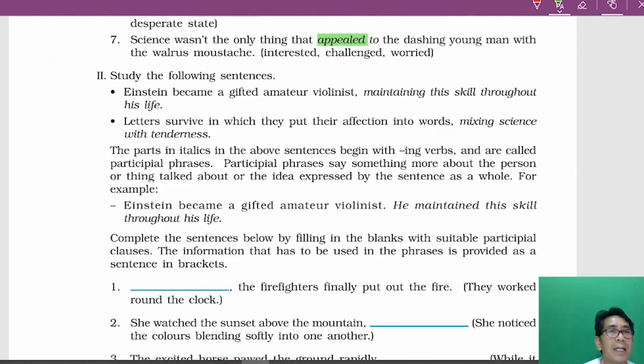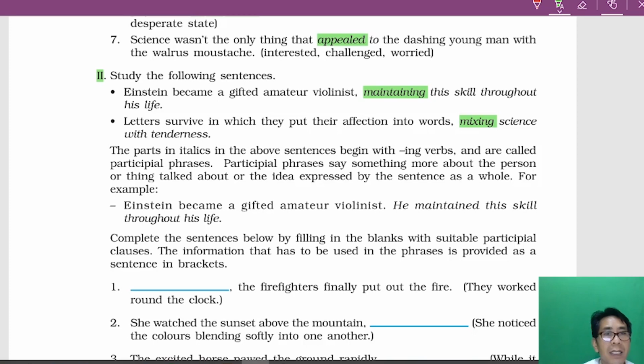Now the next part 2, study the following sentences. First you have to study the sentence. Let me read this. Einstein became a gifted violinist, maintaining this skill throughout his life. That is one thing you have to take note of. Letters survive in which they put their affection into words, mixing science with tenderness. When they exchange their letters. Now after studying these two sentences, let us see what it says.